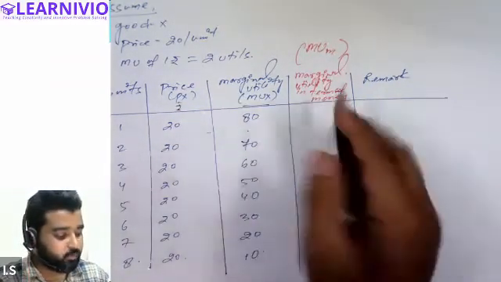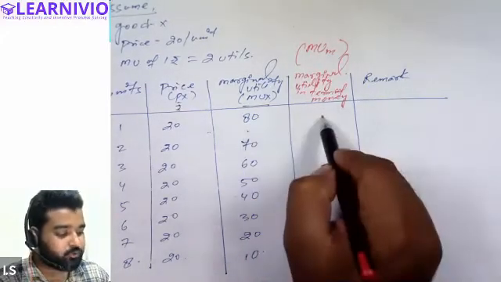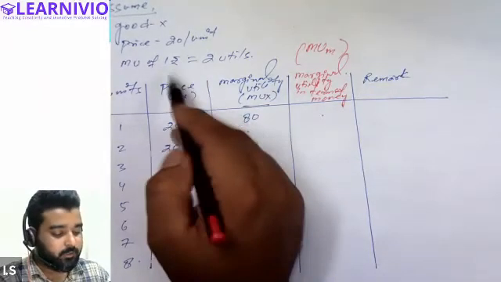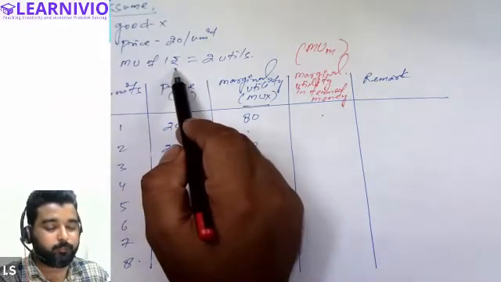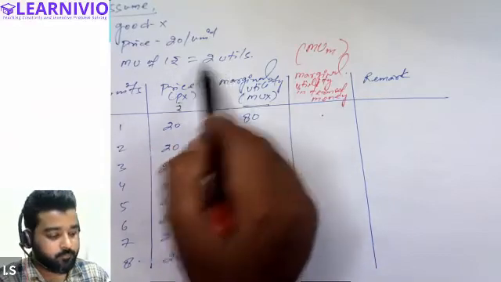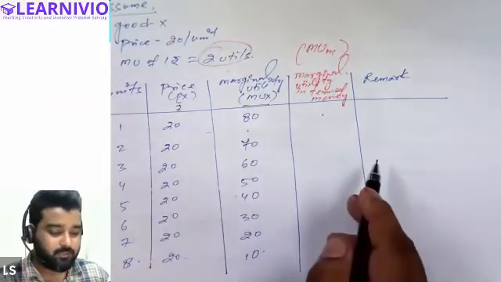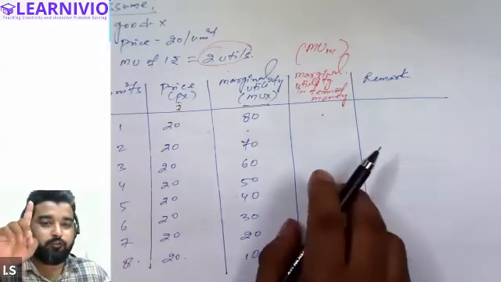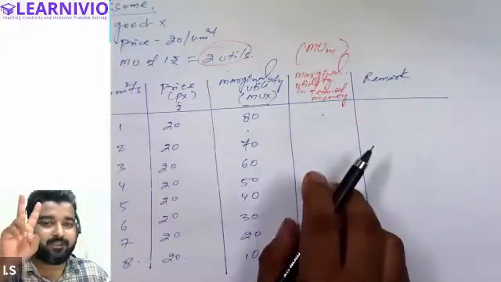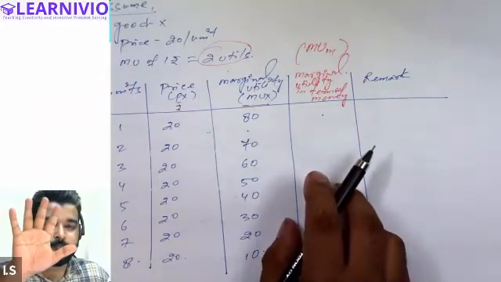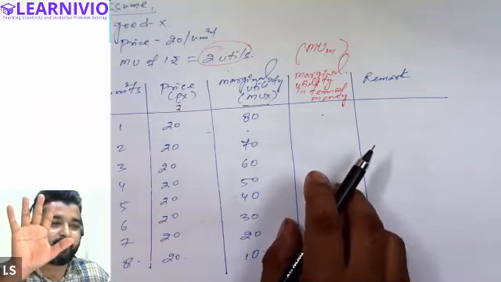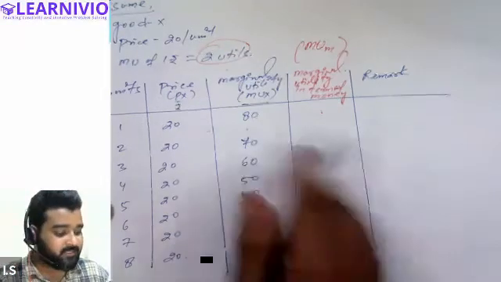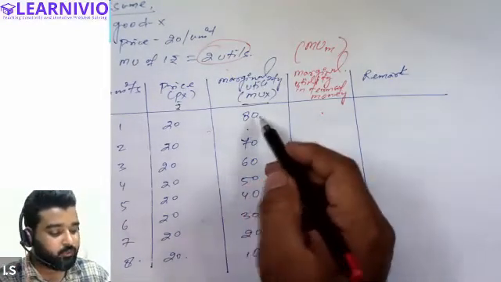So what we will do, we will convert the utility in terms of money. All right. Now tell me, what is the utility of 1 rupee in the eyes of the customer? What is the 2 utils? Listen to me carefully. If the customer is saying that he will spend 1 rupee for 2 utils of satisfaction, then can you tell me if he spent 5 rupees, then how much satisfaction he will be expecting? 10 utils. In a similar way, if he is getting 80 utils of satisfaction, can you tell me